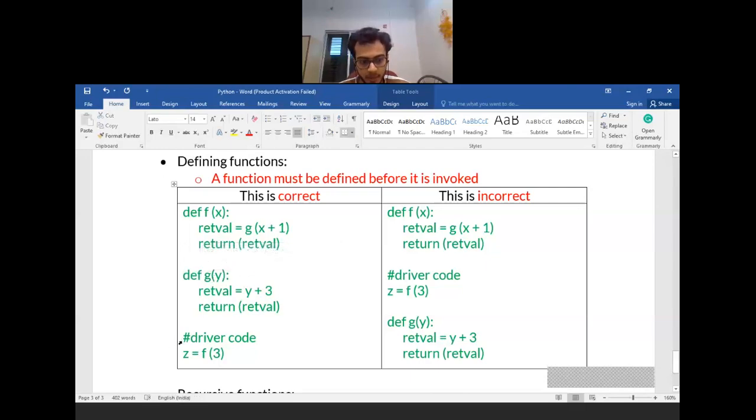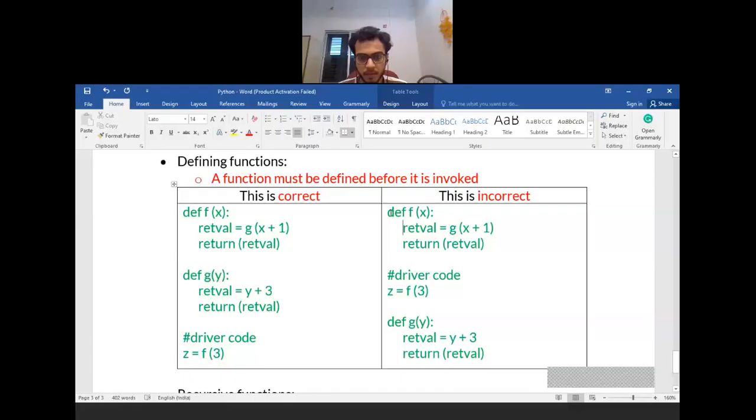The actual computation will start from this driver code, where I have called the function f with an argument 3. Since f is called with an argument 3, 3 is passed to this function and copied to x. Then in the return statement I have called another function g. Because the interpreter has digested that there exists a g, it will consult that function g, calculate the result and return it over here, and whatever is the result of the return will now return to this point. This is how the execution of the complete program goes.